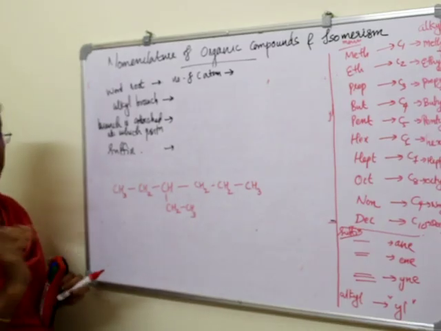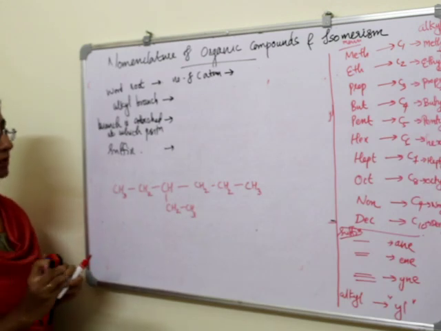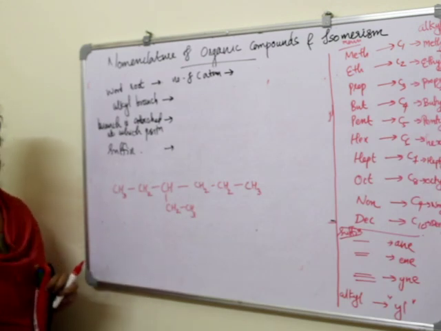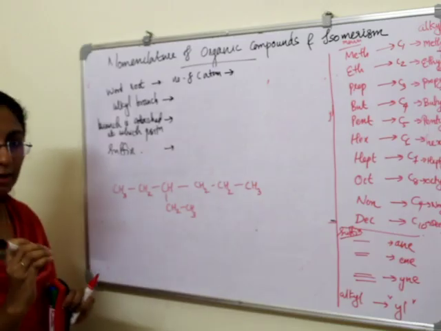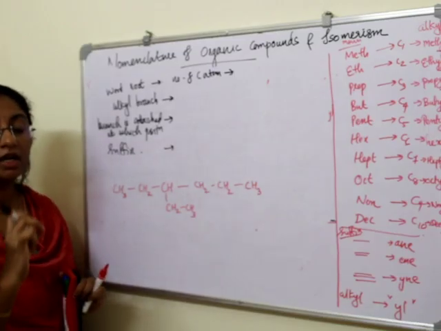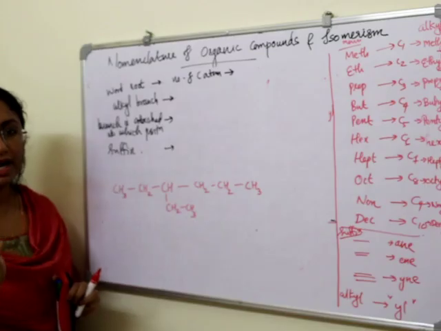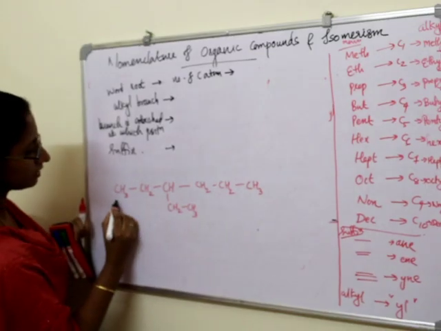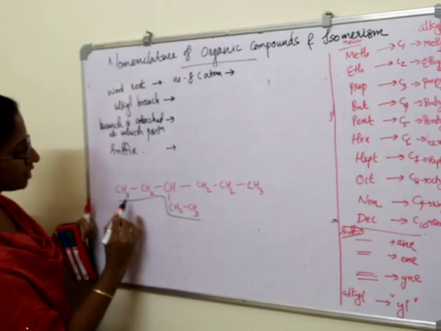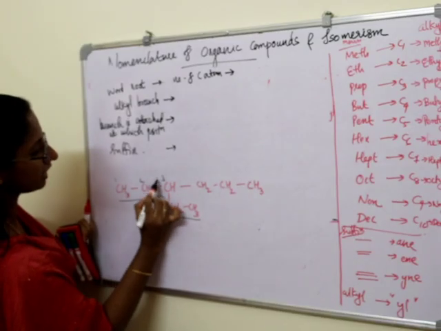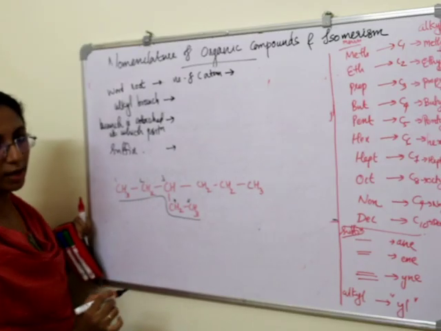Okay, so what is the first step? We want to select which one is the main hydrocarbon chain. The main hydrocarbon chain will be the one having the greater number of carbon atoms. So we can take this path at first. When we take this path, we have 1, 2, 3, 4, 5 carbon atoms.